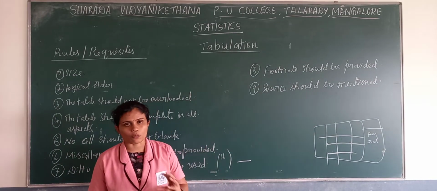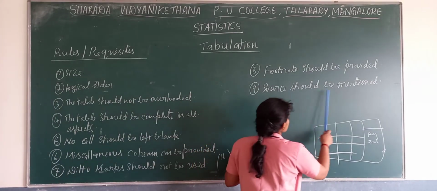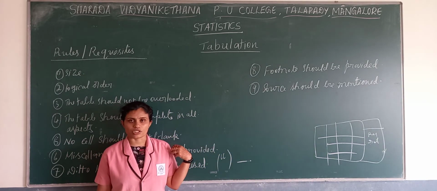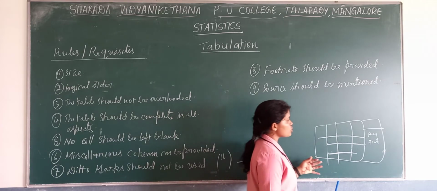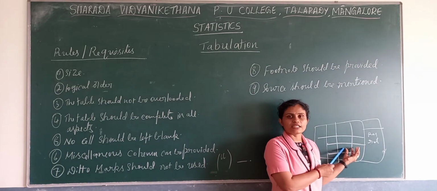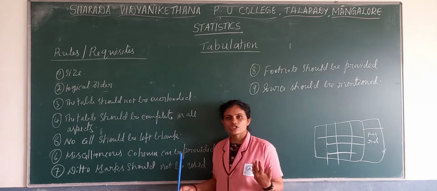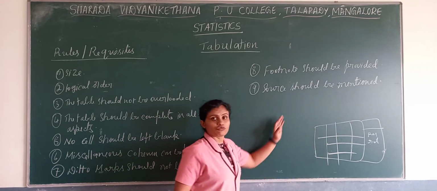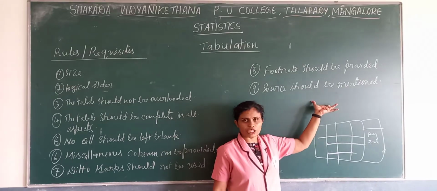So a footnote should be provided for the table. It should mention from where we gathered the information or data that we presented in the table. It might be any of the journals or any of the publications; that source we need to provide.